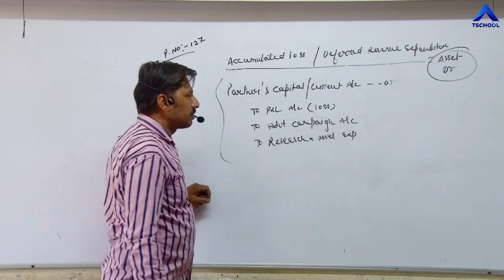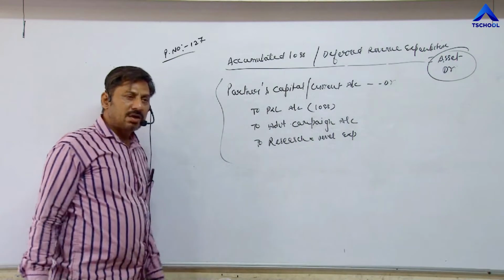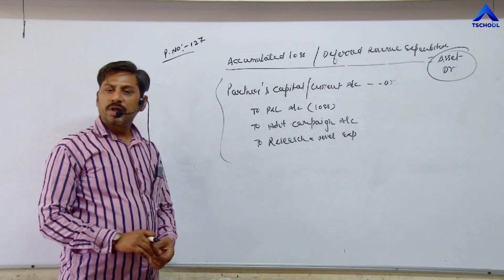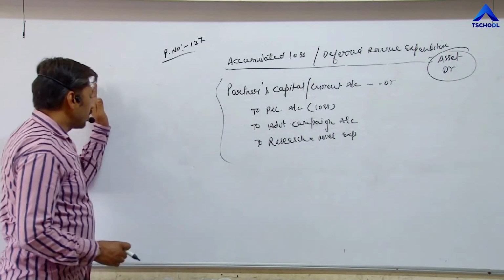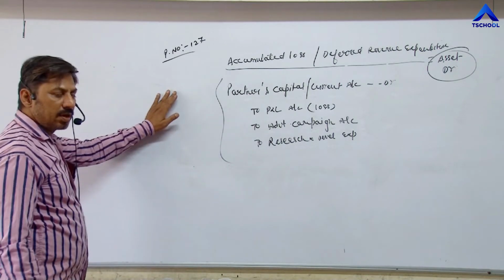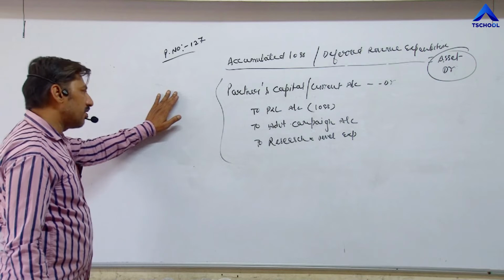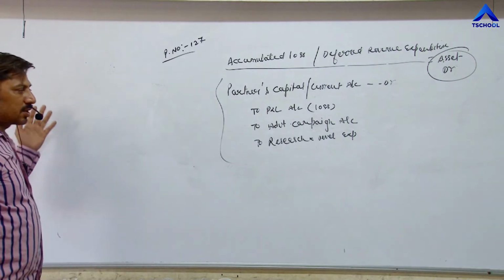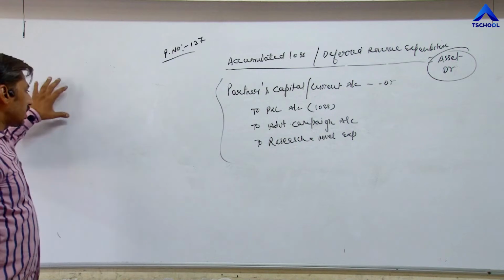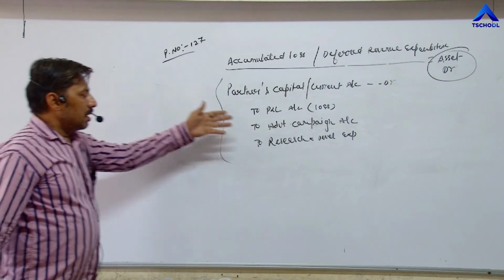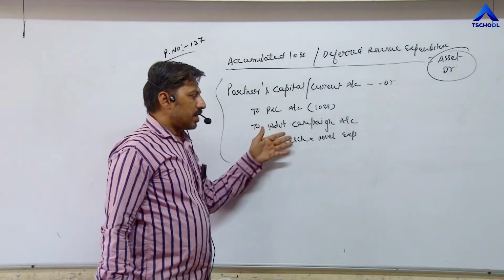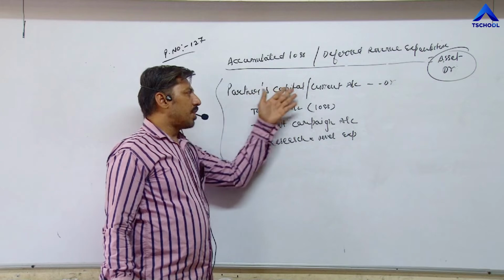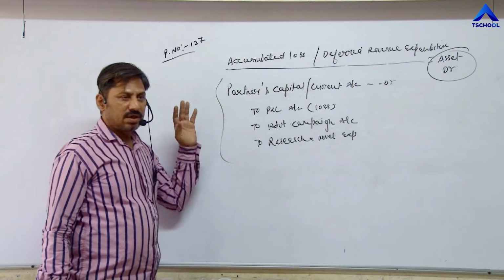Second part, we know whenever partners capital increases, it is to be credited. We are making all the entries on credit side whenever partners capital increases. And due to any reason, if partners capital decreases, it will come on debit side. Drawing, interest on drawing, divisible loss, these are coming on debit side. So due to distribution of these items between or among partners, their capital decreases.